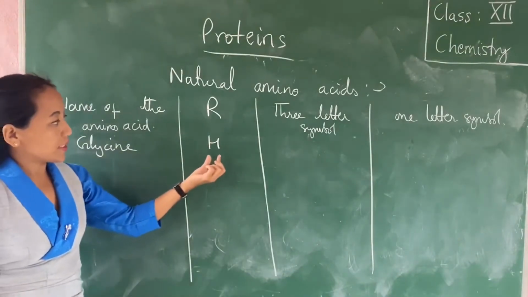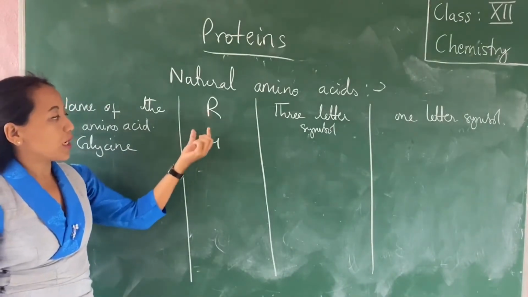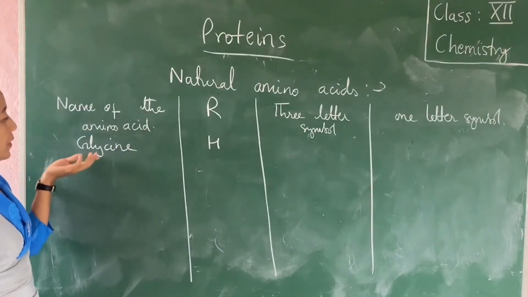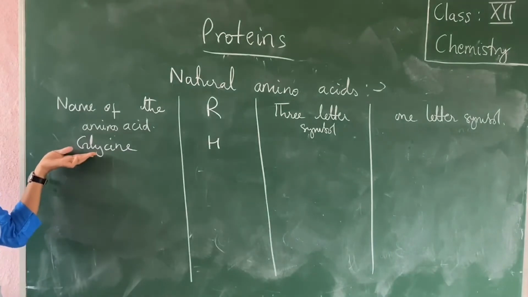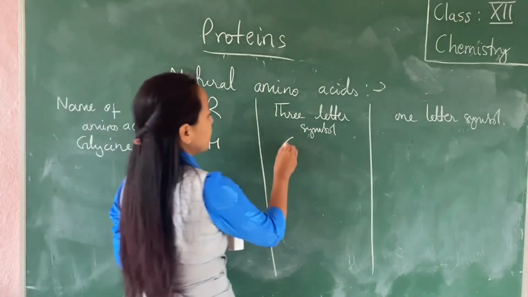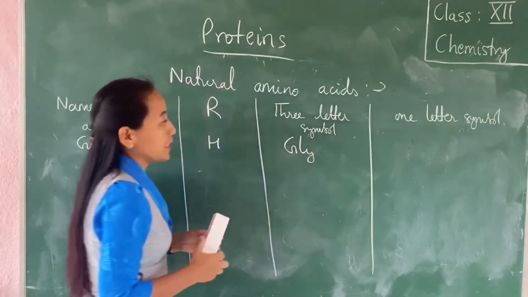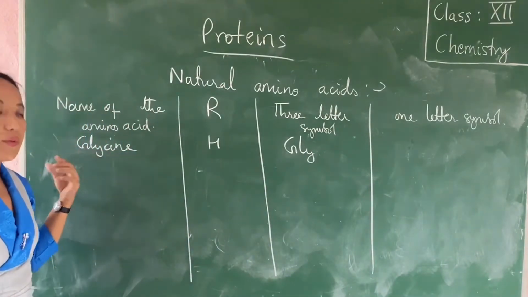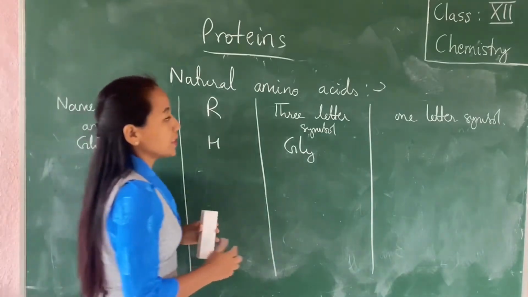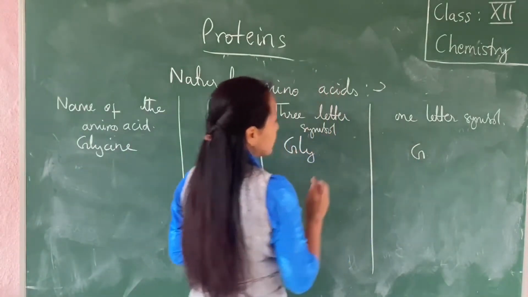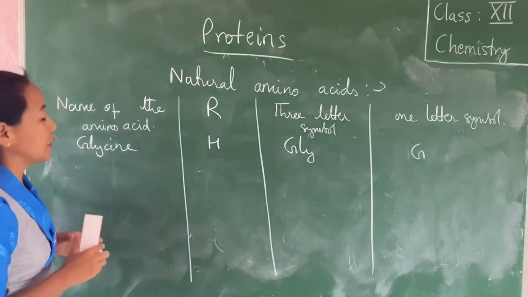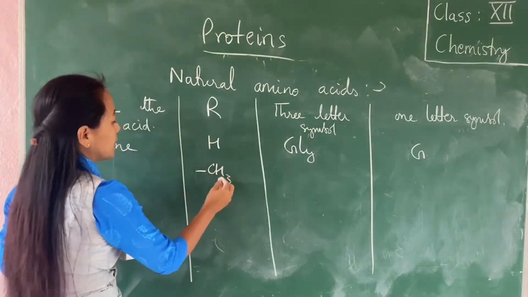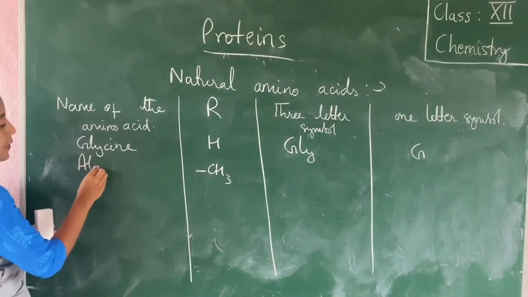So you need to remember the group which replaces the R. Glycine is the amino acid in which R is replaced by the hydrogen atom, and the 3-letter symbol will be the first 3 letters. So for glycine it is GLY, and the 1-letter symbol will be the first letter with which the word begins. So in this case it is G as the 1-letter symbol for glycine. And if the R is replaced by CH3, then it is called alanine.